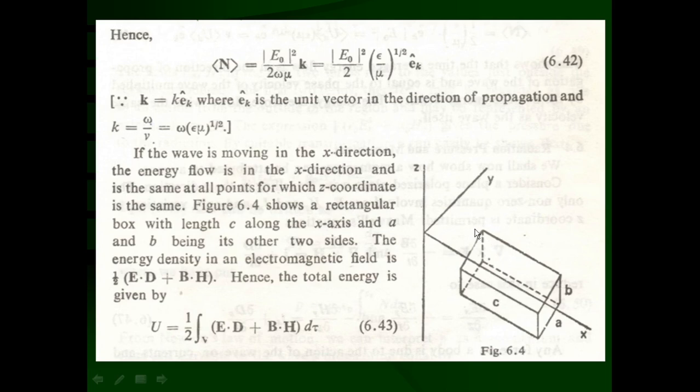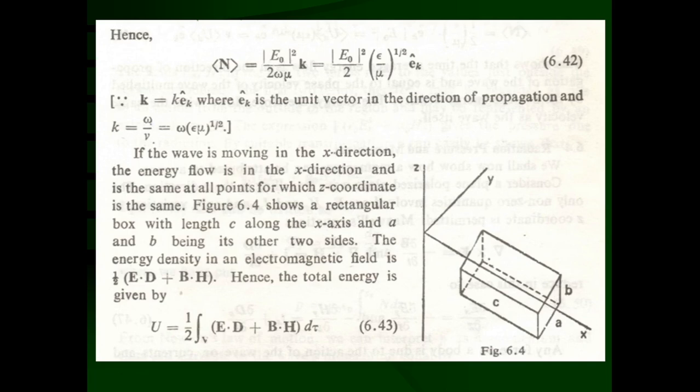So let us assume that we have taken a rectangular box, and the length of the box along the x direction is c. Small c is the length of the box along the x direction. A is the breadth along the y direction, and B is the height along the z direction. So A, B and C are the dimensions of the box, and that will give you the volume of the box.